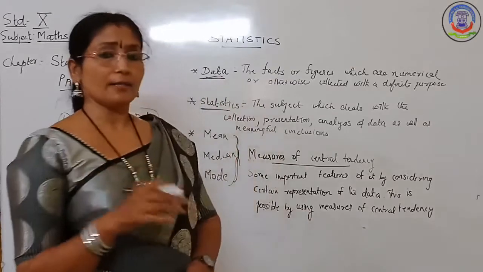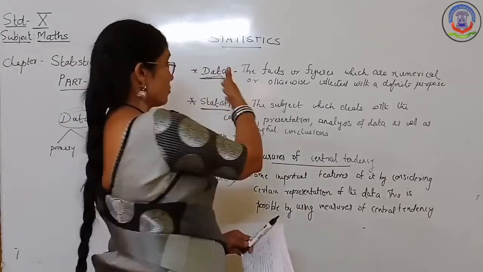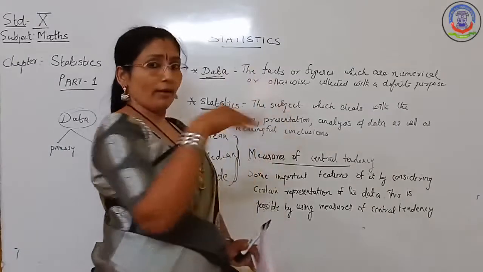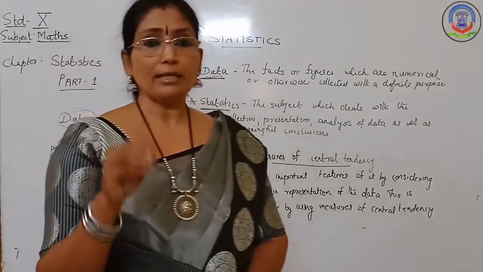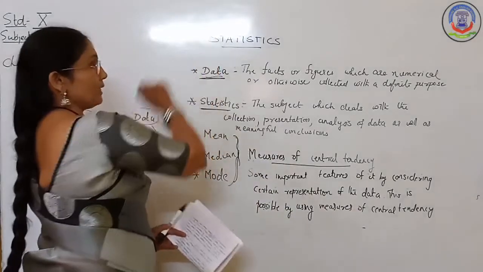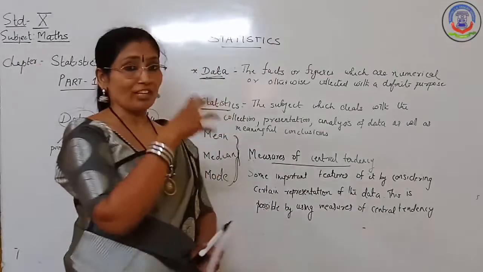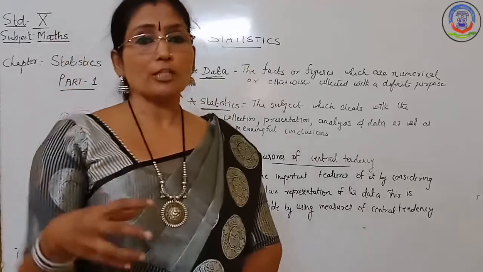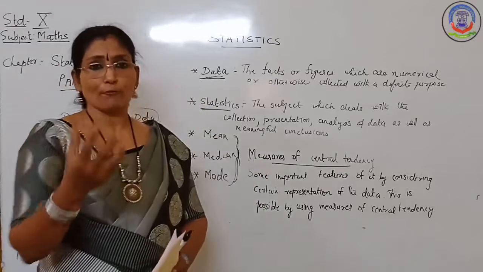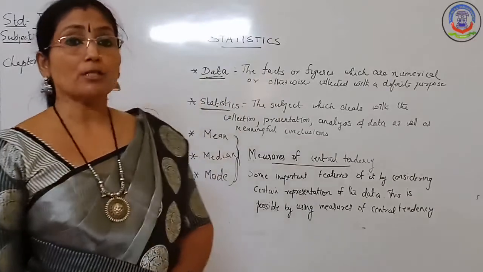This one you already learned last year, and I am just introducing this chapter using these old terms. So data means the facts or figures, numerical or otherwise, that are collected with a definite purpose. Now, what is meant by statistics? Statistics means extracting the meaningfulness of this data. That extraction of meaning from data is done by a branch of mathematics known as statistics.